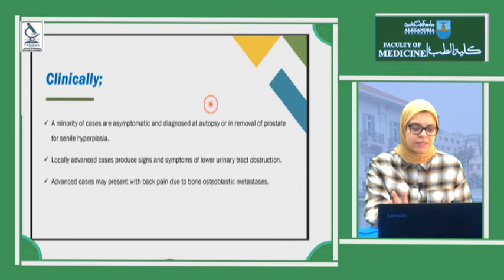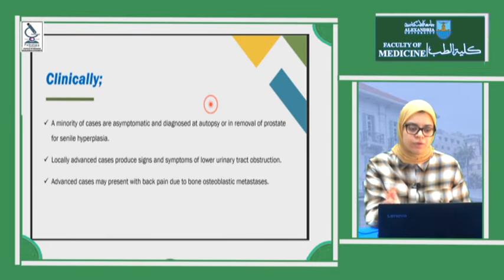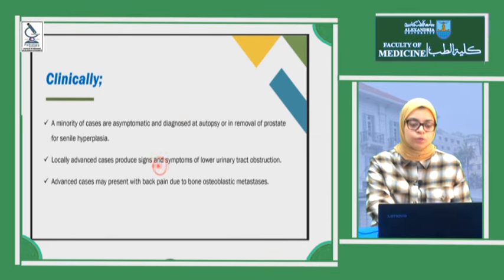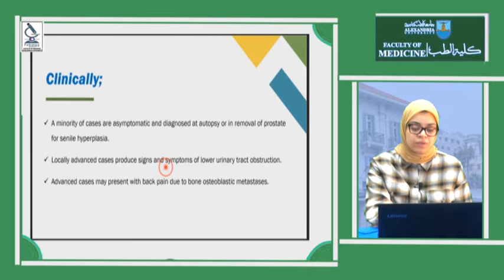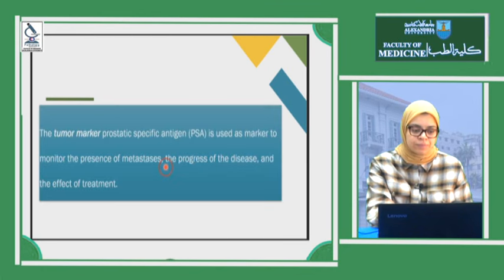At removal of prostatic senile hyperplasia, we can find a focus of prostatic adenocarcinoma. It could be locally advanced with signs of obstruction if it infiltrates the whole prostate, affecting the periurethral tissue, and advanced cases may cause metastasis to the bone or vertebrae, forming osteoblastic metastasis.